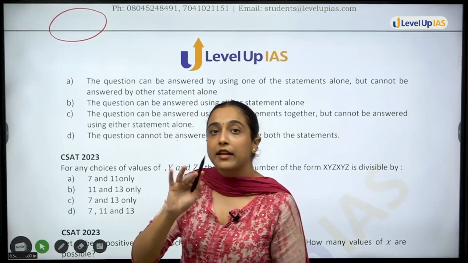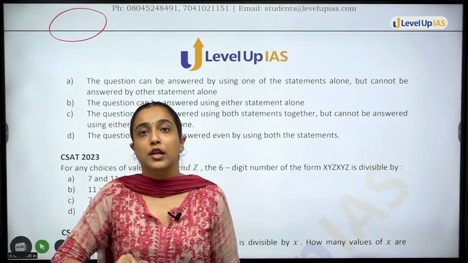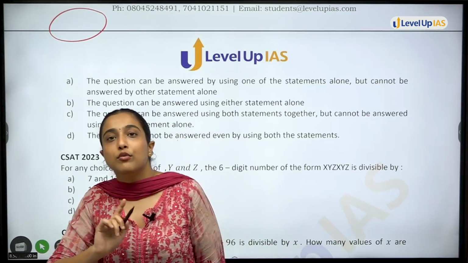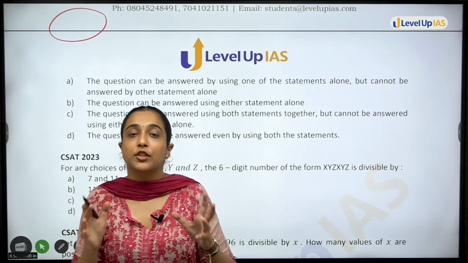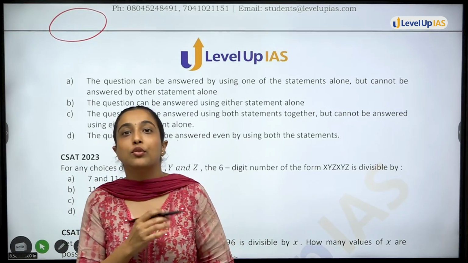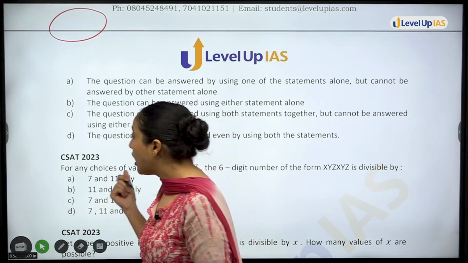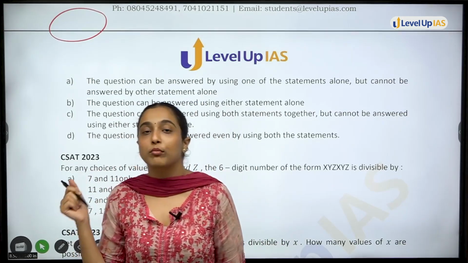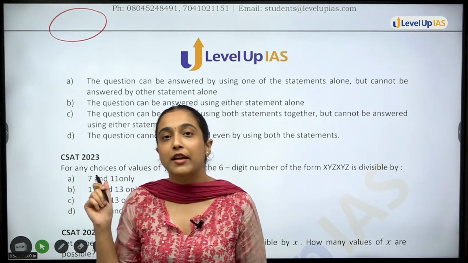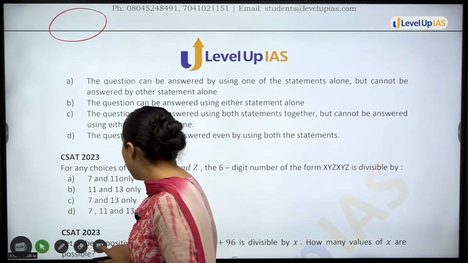So there are 5 questions of this topic in CSAT 2024 itself. If there is a topic from which 5 questions are being asked, is that topic worth missing? Do you think you can miss that topic? This is how we get to know that this is one of the most important topics, because 5 questions are already asked. That is what PYQ analysis is.